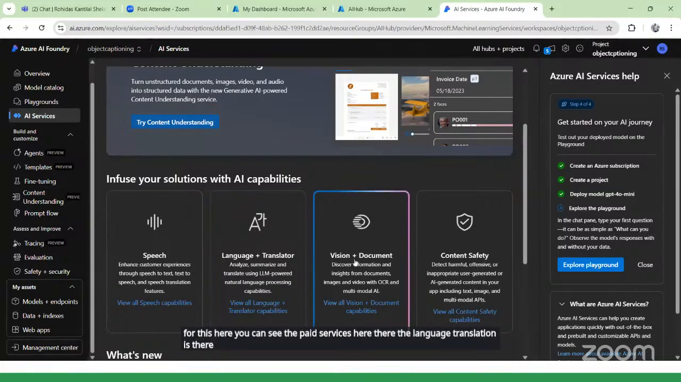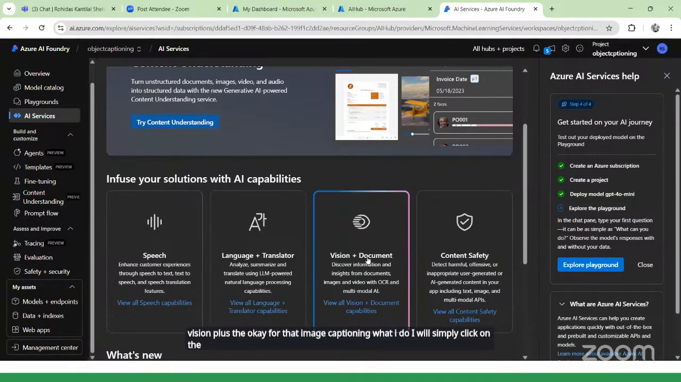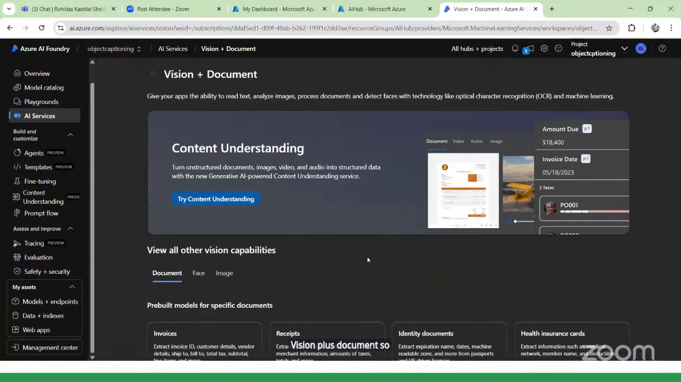Then again, you can see the vision plus document is there. So what I do, I will simply click on the vision plus document. For that image captioning, I will simply click on the vision plus document. So simply click over here. Once you click over here, here also you can see three things.